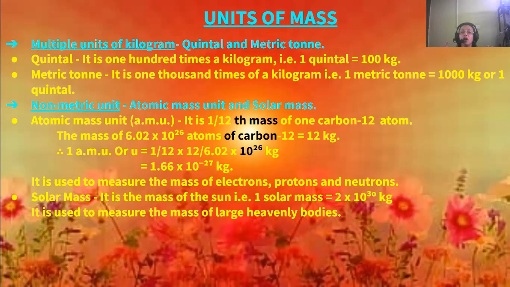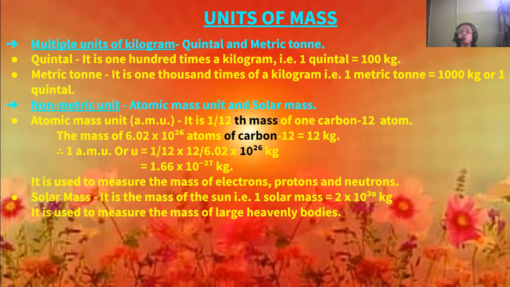Now we come to solar mass. These are the non-metric units: atomic mass unit, solar mass, these are all non-metric units. Solar mass is the mass of the sun. 1 solar mass is equal to 2 into 10 to the power 30 kgs.